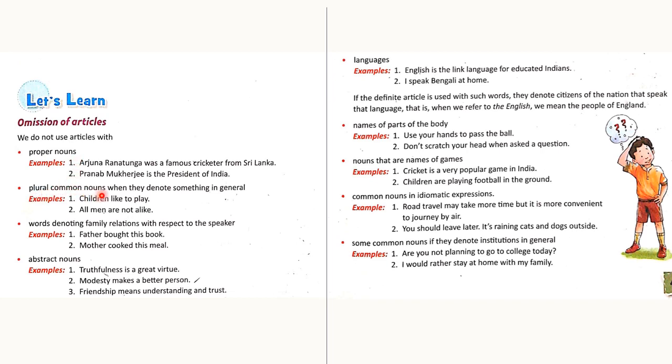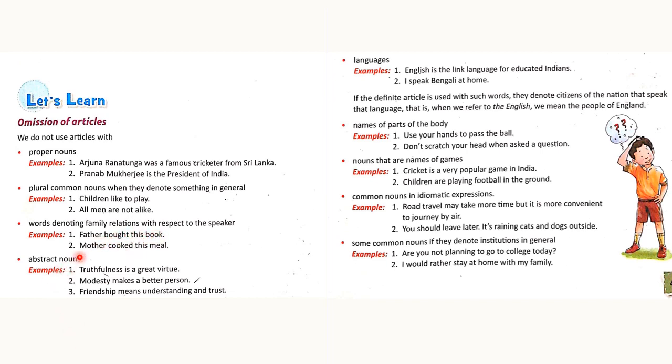Plural common nouns, when they denote something in general, we do not use any article in front of them. For example, children like to play. Here children is a plural common noun. Words denoting family relations with respect to the speaker never carry any article. For example, father bought this book.